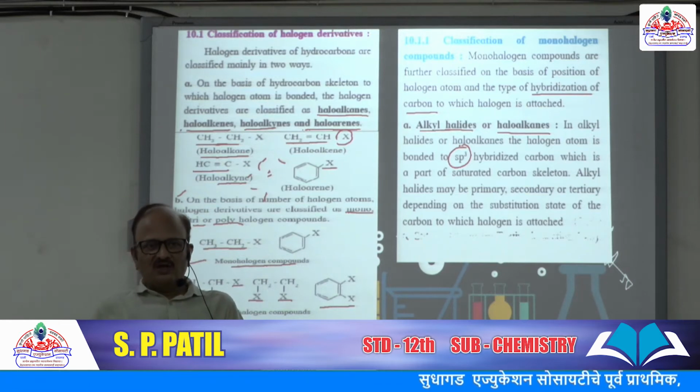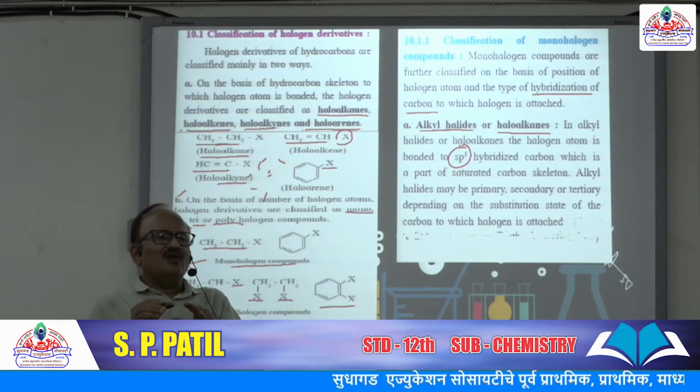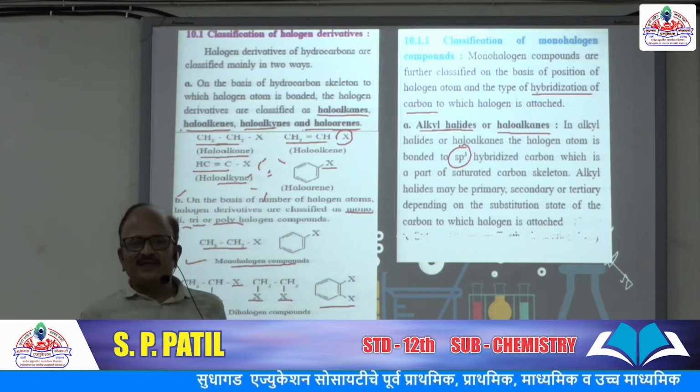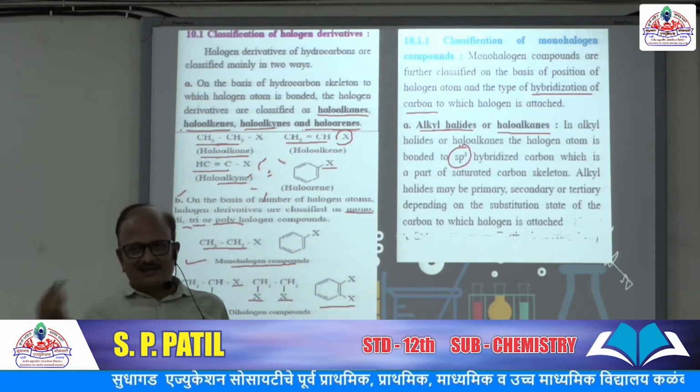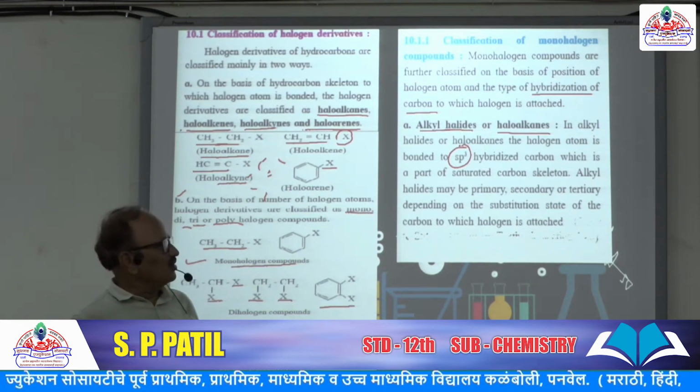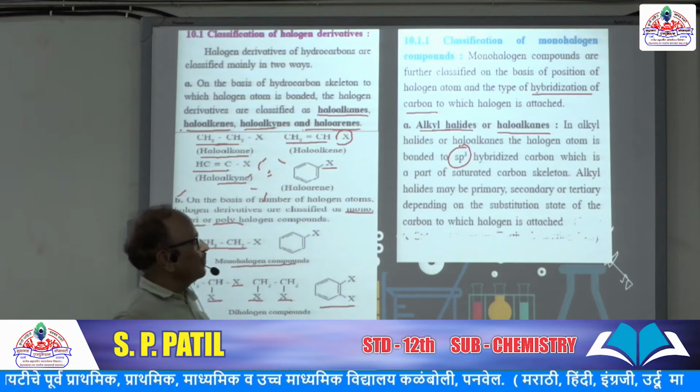Saturated means what? A carbon that has all four valencies fully satisfied by carbon-carbon single bonds or carbon-hydrogen single bonds. It is called saturated.